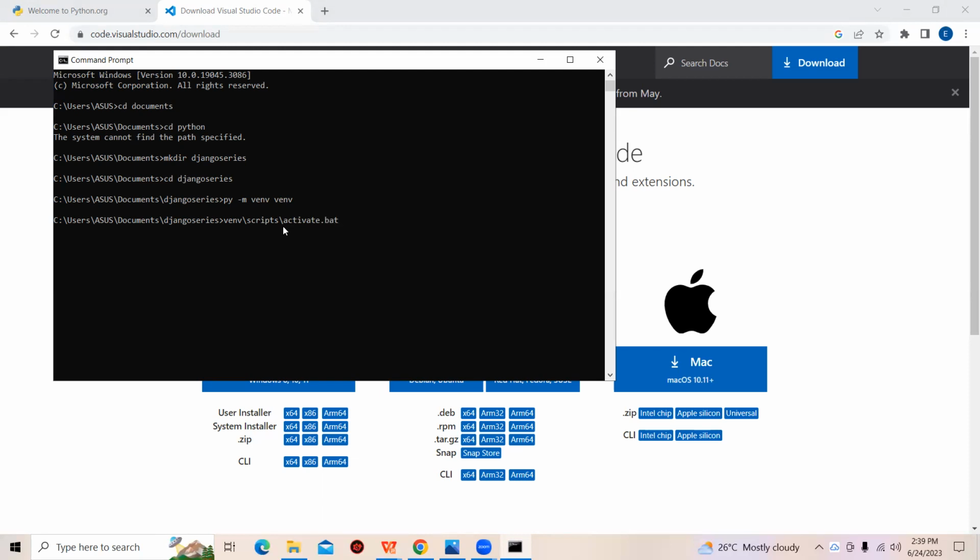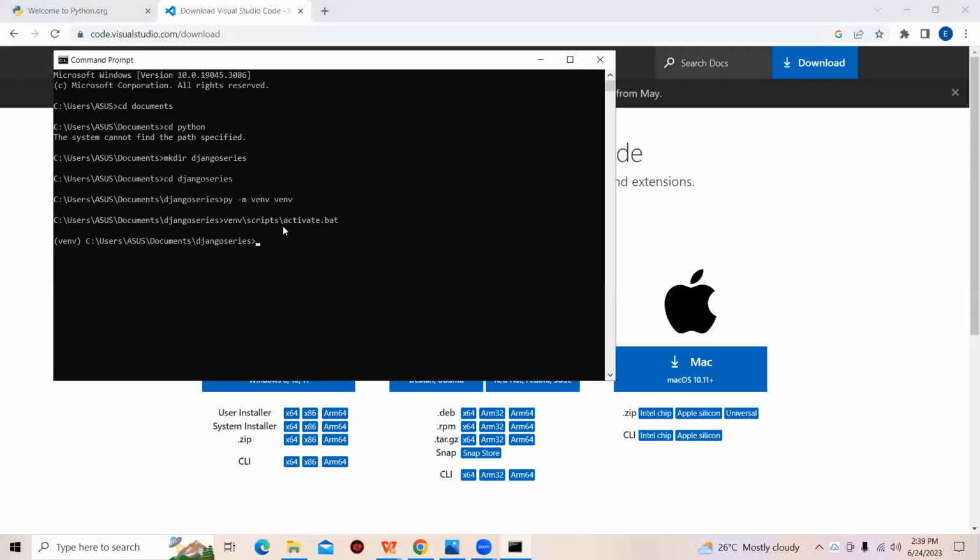Very, very important. This is how you activate your virtual environment. Have you seen our venv is now activated? After our venv is activated, what we need to do now is install Django.